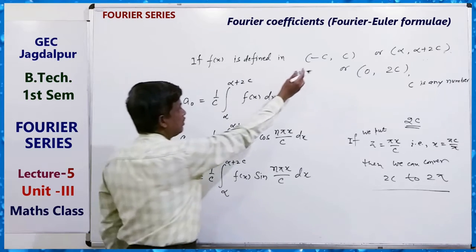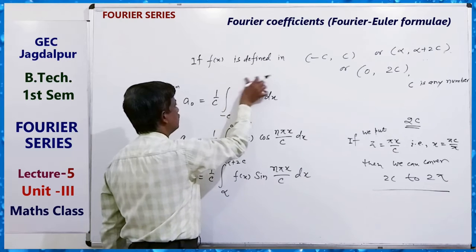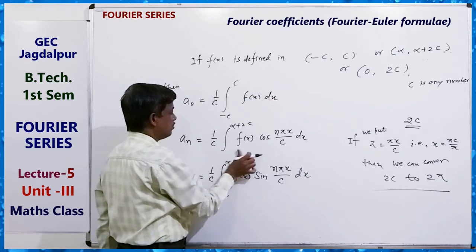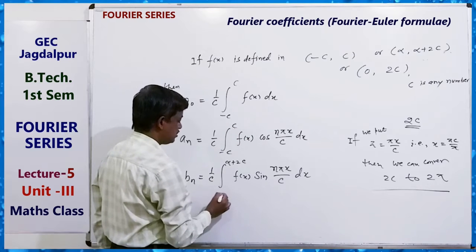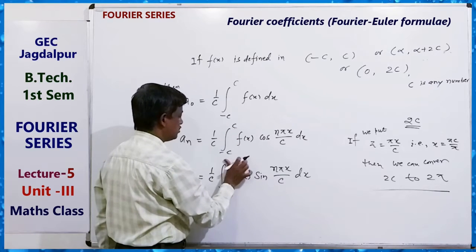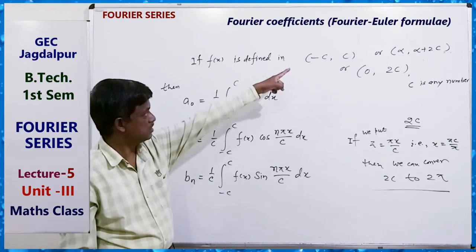Okay, if this is the interval, then we have to write minus c to c, and here n pi x by c for this interval.